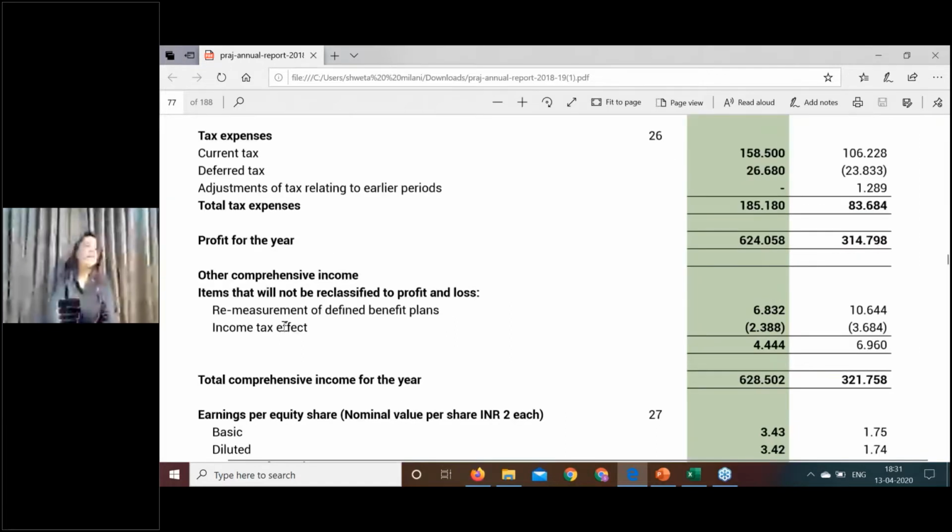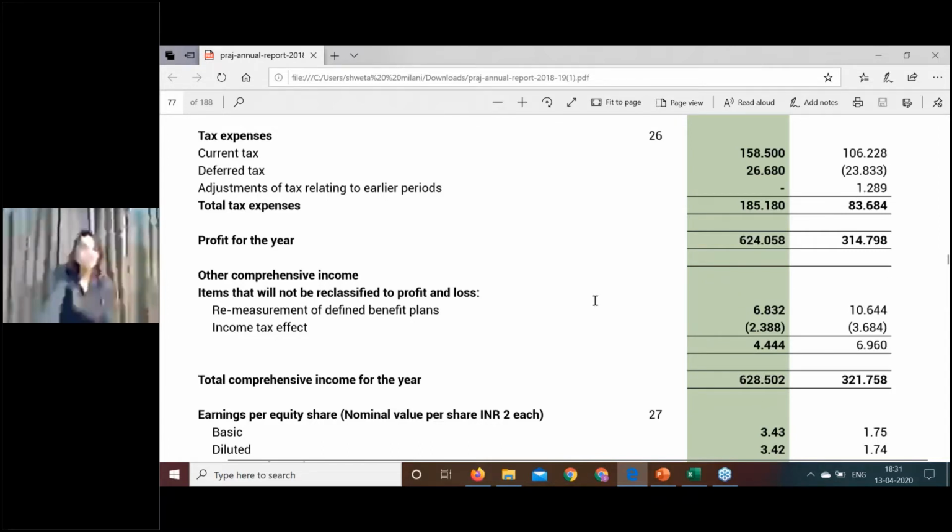Income tax effect. There is a deferred tax created on the gratuity obligation. Correct? You create a deferred tax because under income tax it is deductible on payment basis, whereas you debit the P&L. That is why there is a deferred tax which arises. So even the deferred tax on this particular item will be recognized in the other comprehensive income itself. You can see the item of income tax effect. This is nothing but the deferred tax, which is also recognized in the other comprehensive income. So net is 4.44 million, and the total comprehensive income is nothing but the profit after tax plus the other comprehensive income.